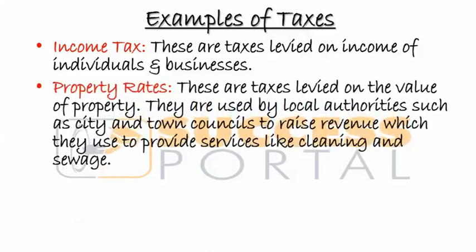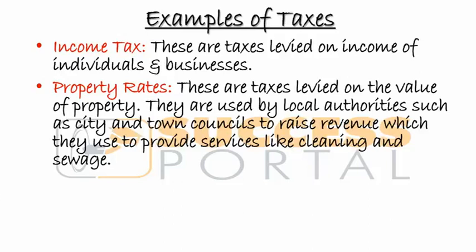Now we also have another example, which is called property taxes. Property taxes are taxes that are levied on properties of people. Like if you own land, or if you own a building, they'll charge you tax. For example, city rates, town rates, right? Those are some of the property rates. Why do they collect these?